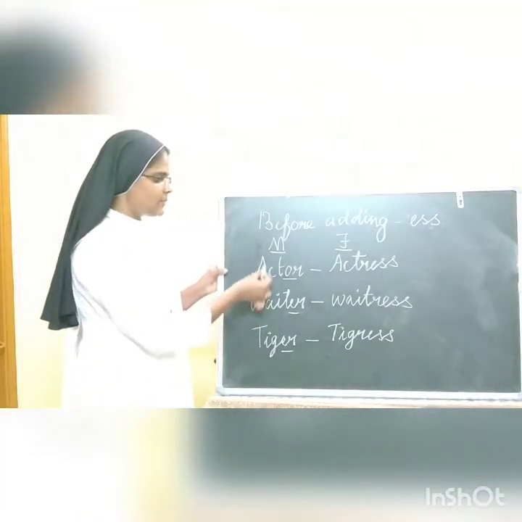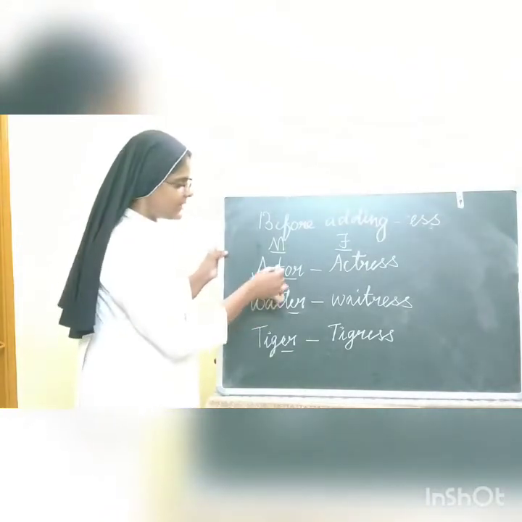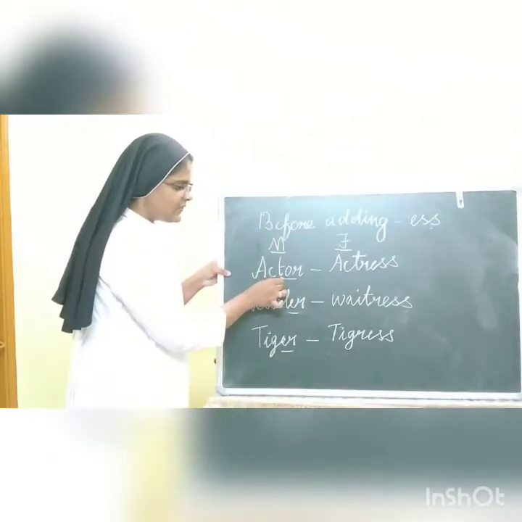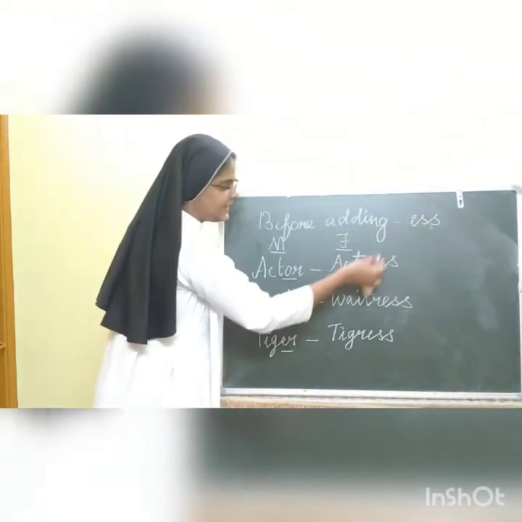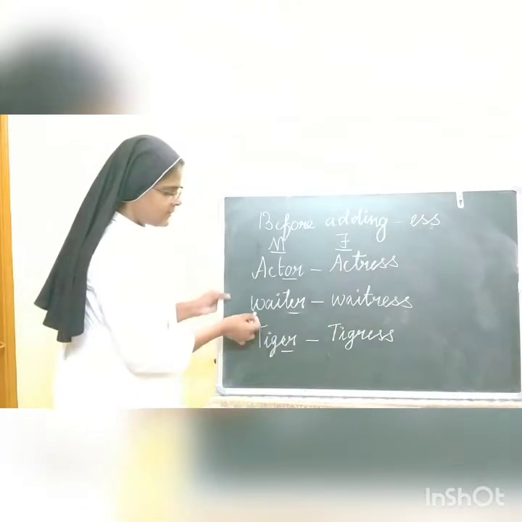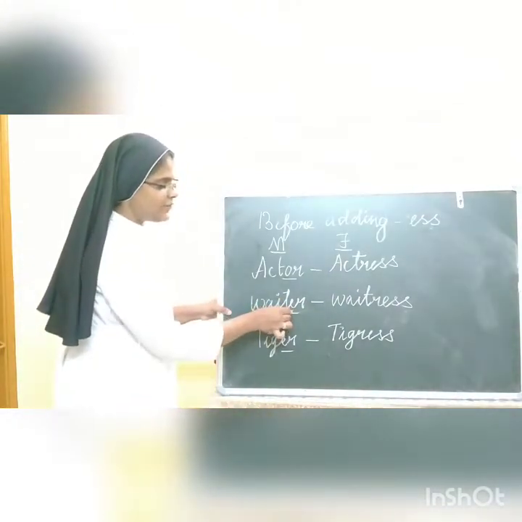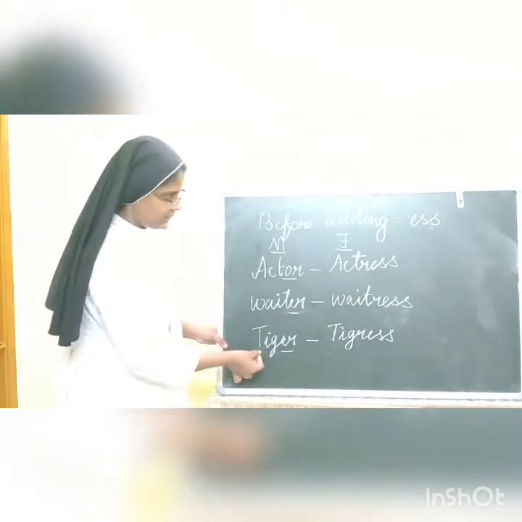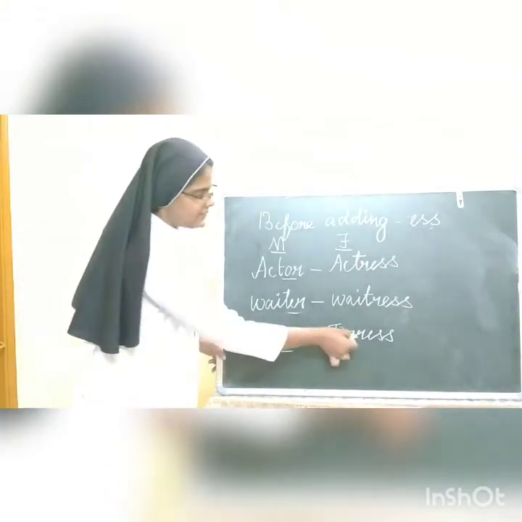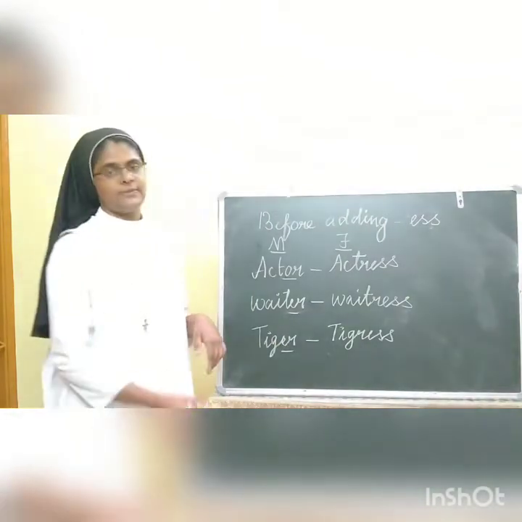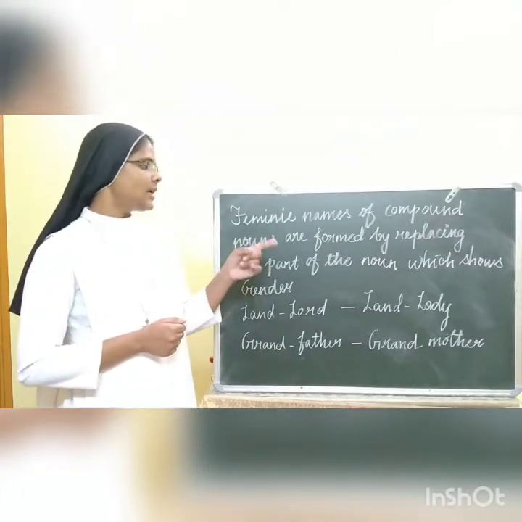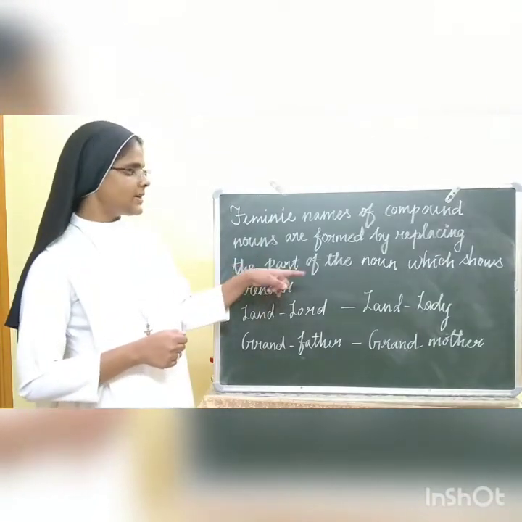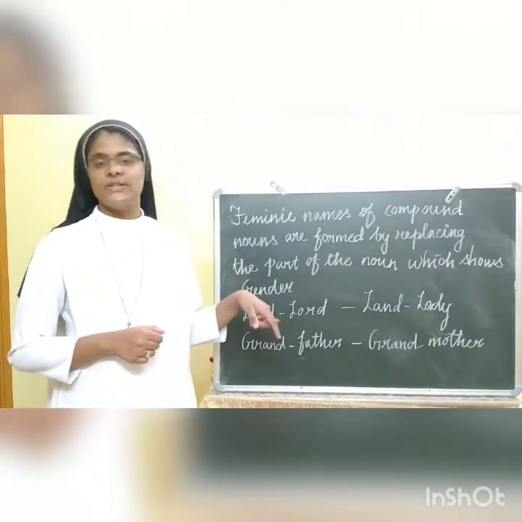For example, actor. So here, to make a masculine gender into feminine gender, we will remove this O and we will add ESS, actress. Then waiter. In this we are removing the E and we are adding ESS, waitress. Tiger. We are removing this E and we are writing the tigress. Feminine names of compound nouns are formed by replacing the part of the noun which shows gender.